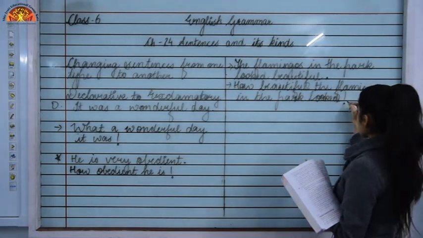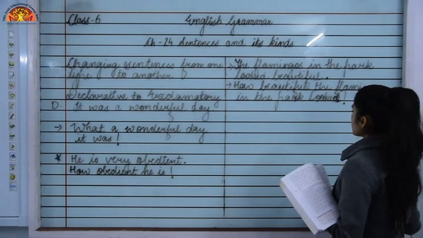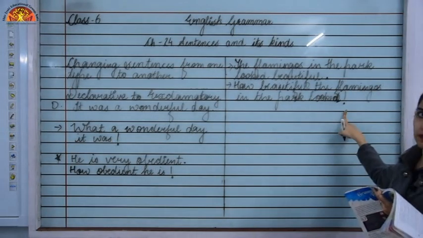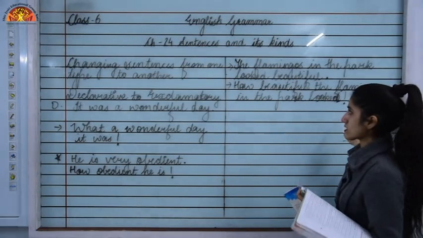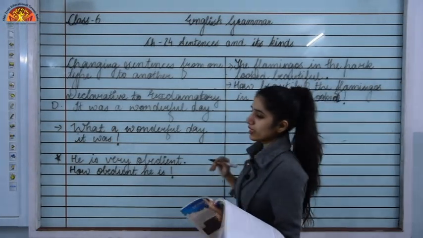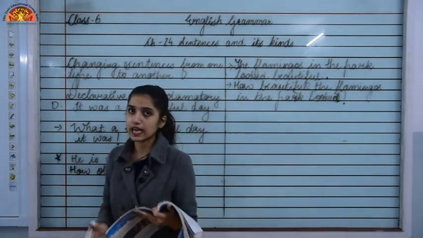Okay, and as it is an exclamatory sentence, that's why we have to add an exclamation mark at the end. Okay, so this was chapter 24, that is sentences and its kinds.